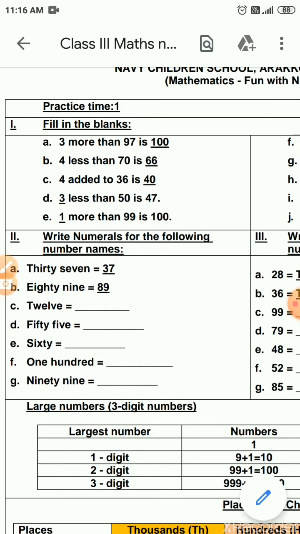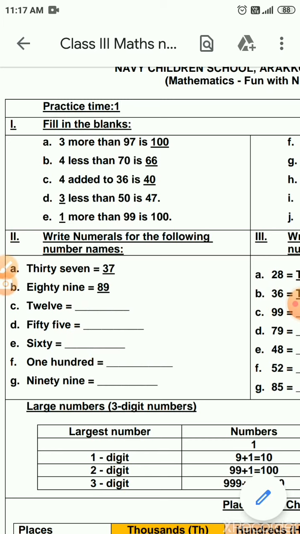Now the next question is 4 added to 36. The question is very straight here. 4 added means what? Addition. So 4 more than 36 or 4 added to 36 is dash. So 36 plus 4. You have to do forward counting of 4. After 36, 37, 38, 39, 40. 40 is the answer.